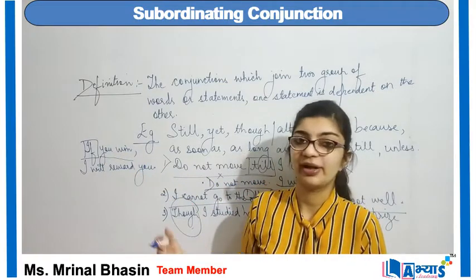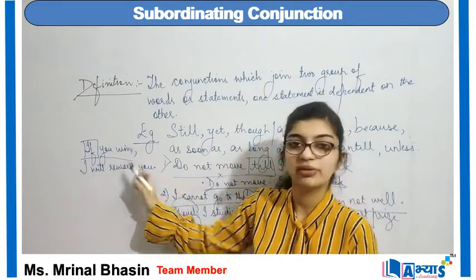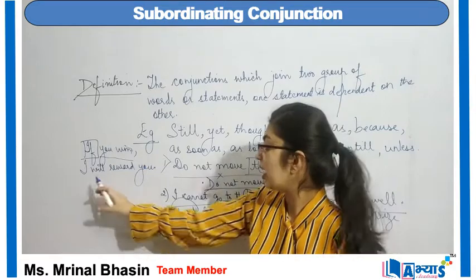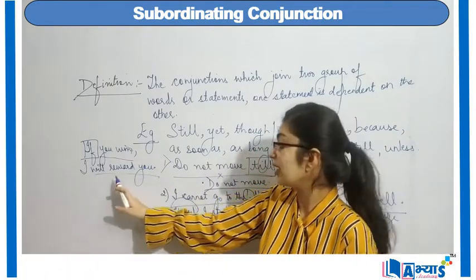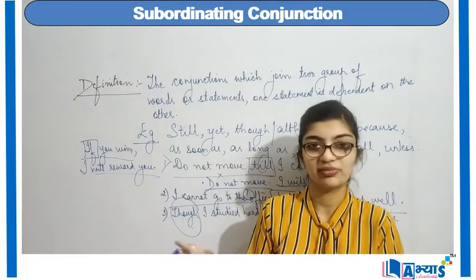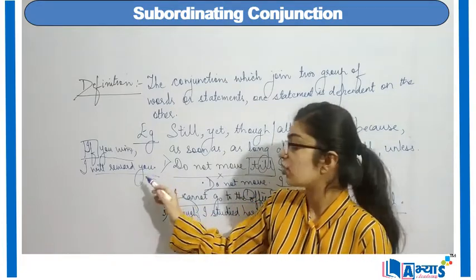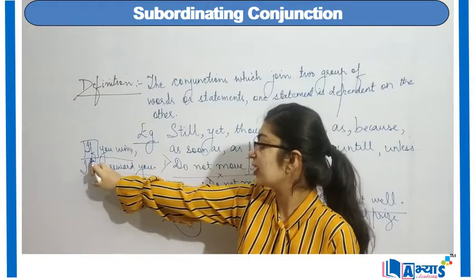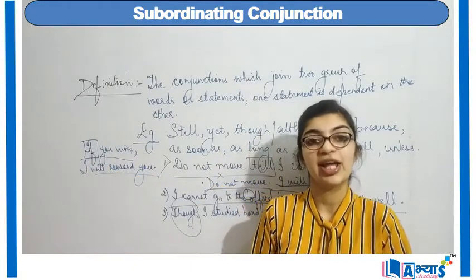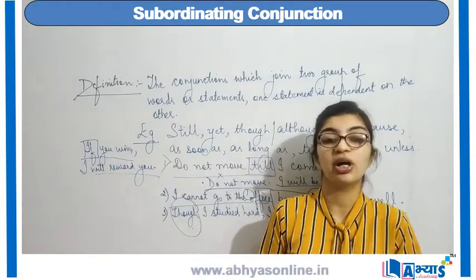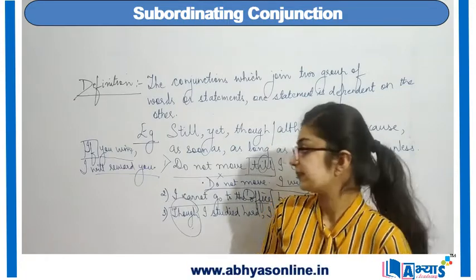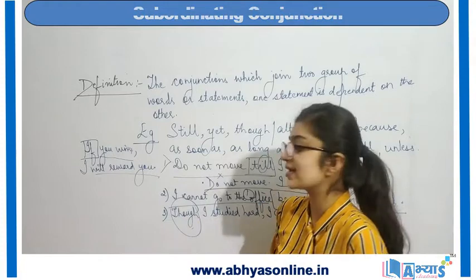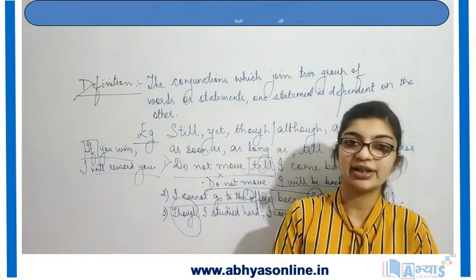If you win, no sentence, no meaning. I will reward you. Okay, this is a complete sentence. But when will I reward you? That is an incomplete sentence. To complete this sentence, I will be making use of the word if. If you win, I will reward you. If you win, then I will reward you. So these are a few examples of subordinate conjunctions.